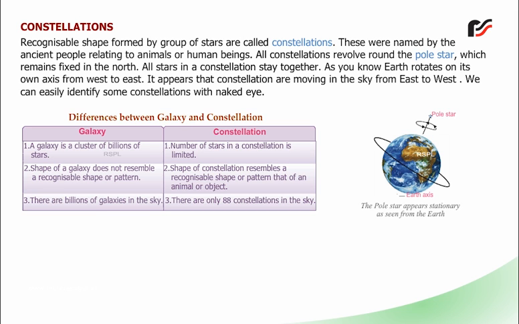Constellation. 1. Number of stars in a constellation is limited. 2. Shape of constellation resembles a recognizable shape or pattern, that of an animal or object. 3. There are only 88 constellations in the sky.